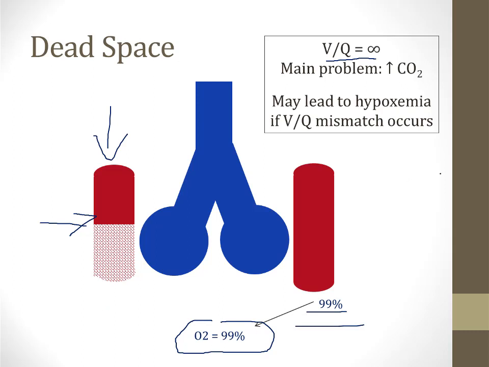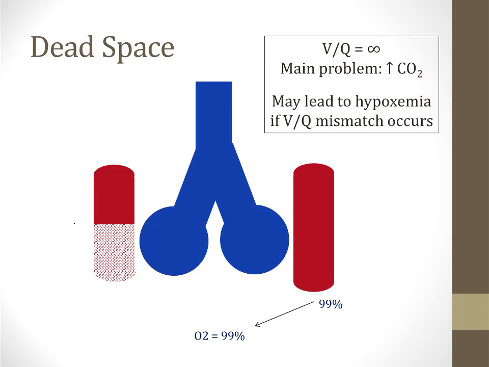The main problem with dead space is that the carbon dioxide level goes up. Why is that the case? Well, every time you take in a breath, you're going to waste a ton of that ventilation. It's going to go to this alveolus on the left side of the screen here that has no perfusion. This is going to make it very difficult for the lungs to remove CO2 because they're wasting lots of their ventilation on alveoli that do nothing for the removal of CO2. So a key point here is that hypercapnia or elevated CO2 is very common in dead space, and in pure dead space, hypoxemia does not occur.